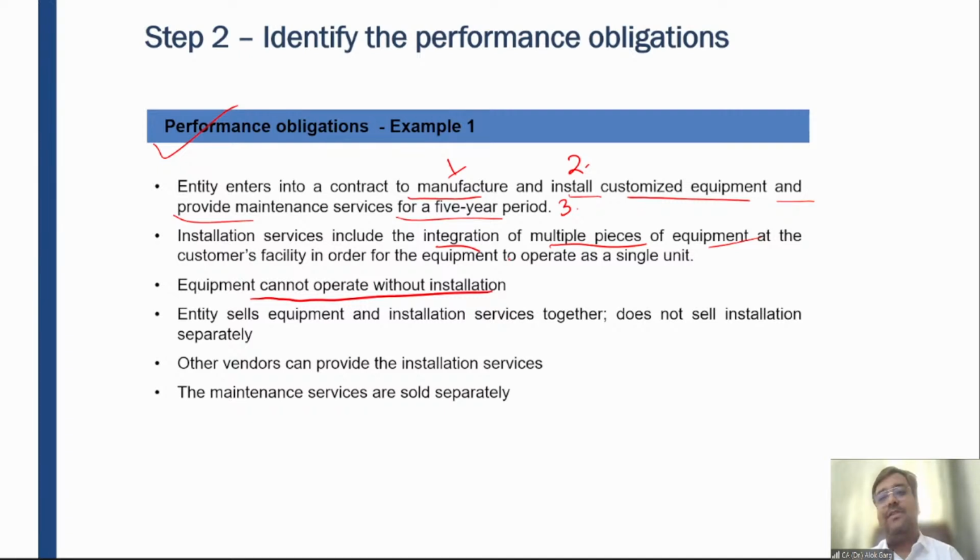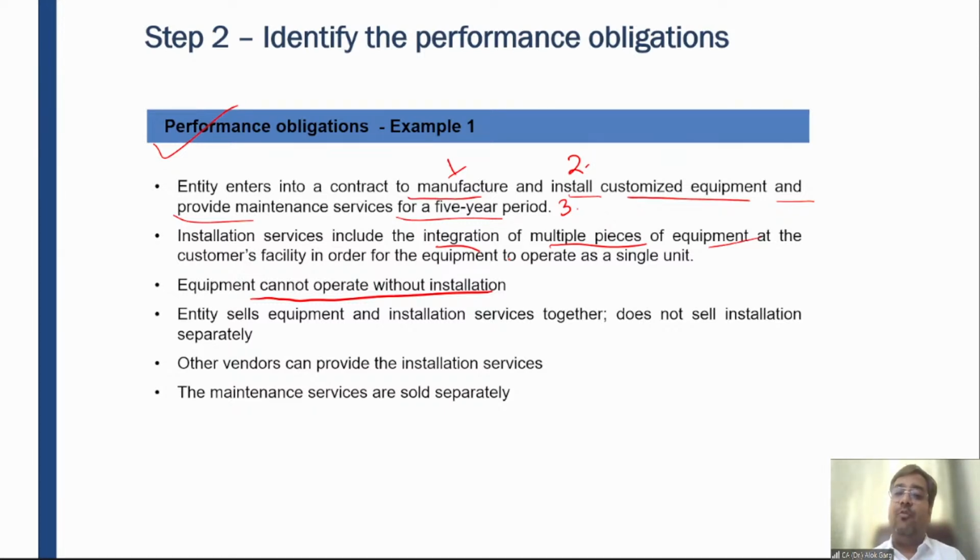So friends, in the first three paragraphs, we got three pieces of information. First, there is a manufacture and sale, there is an installation, and there is a 5-year warranty. Warranty, I mean to say maintenance services. Second, the installation is not straightforward, not simple. It requires integration of multiple pieces of equipment. Third, equipment cannot operate without installation. The customer does not have any use until the installation gets over.